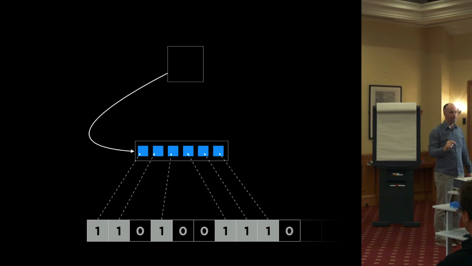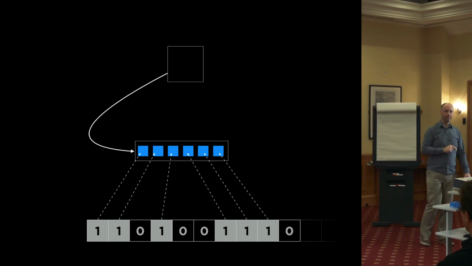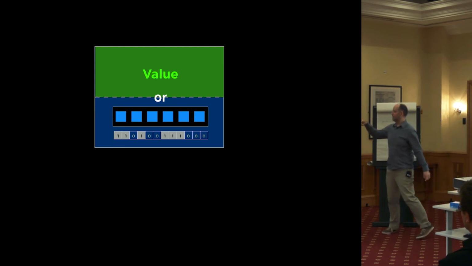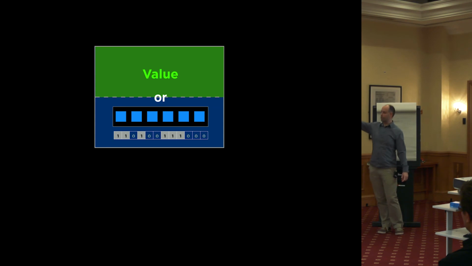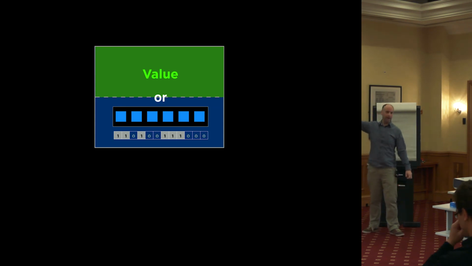Actually doing the mapping is a little bit more complex. There's some really interesting bit twiddling techniques you can use to make this fairly efficient. There's even a single processor instruction on some architectures to do it. Won't get into the details, but it's a nice solution to that particular problem. And what you end up with is each node is either a value on a leaf, or if it's a branch, then it has one of these compact arrays in a bitmap.